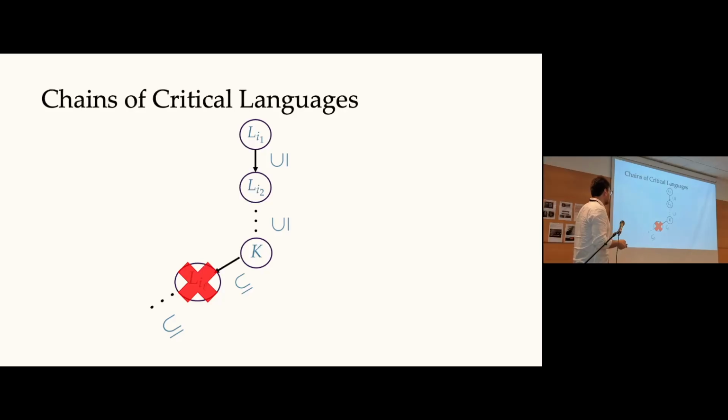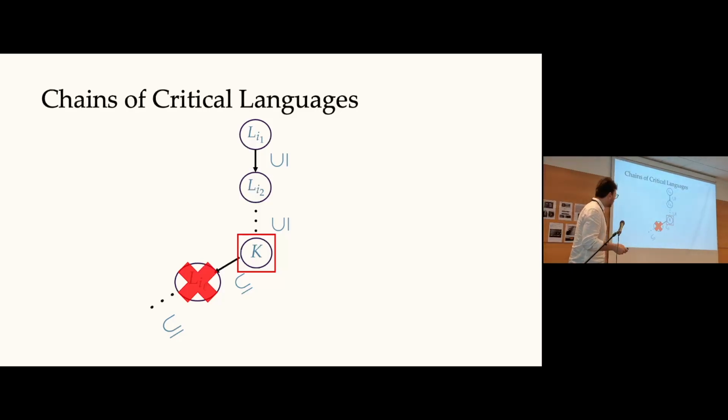So when this one is contradicted, instead of outputting the index of the largest critical language, we will end up outputting the index of the critical language that remains critical after someone is contradicted. So the backtracking here will end up pointing to K.